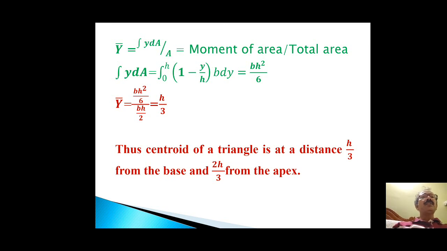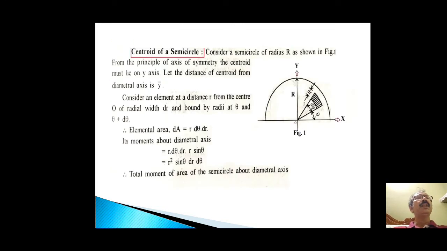Thus the centroid of a triangle is at a distance h by 3 from the base and 2h by 3 from the apex. Now, centroid of a semicircle.